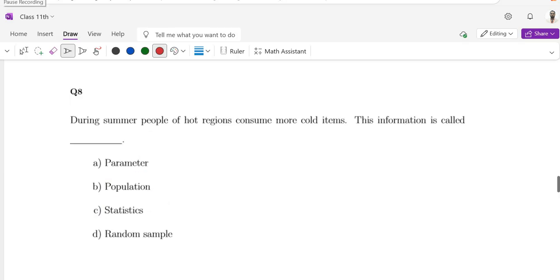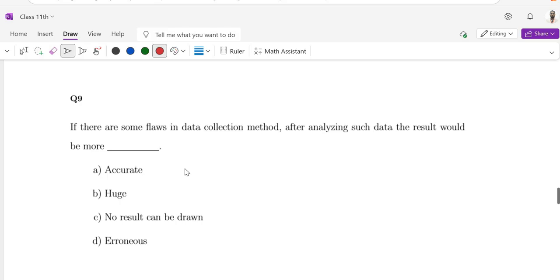Question number 8. During summer, people of hot regions consume more cold items. This information is called dash: a parameter, population, statistics, random sample. The correct option is statistics.